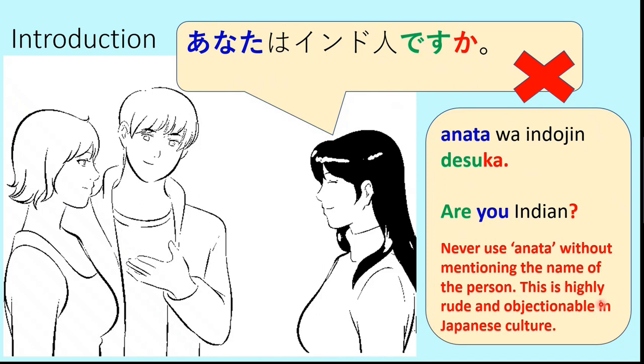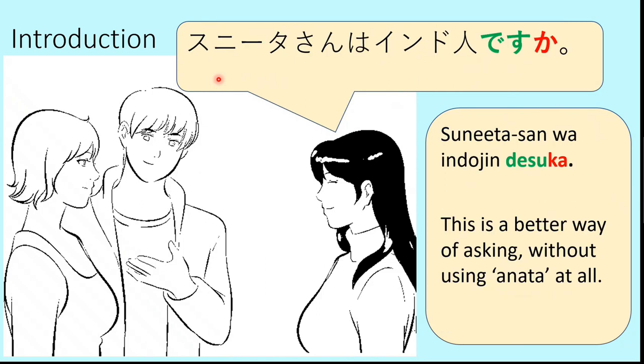in Japanese culture. So if you need to use the word anata for you, then you must precede it with the name of the person. First, you have to address the person with his or her name, and after that only you can use anata. So this is very important to remember, that never use anata without taking the person's name. Anata wa Indojin desu ka is not allowed. You may ask Sunita-san, anata wa Indojin desu ka?